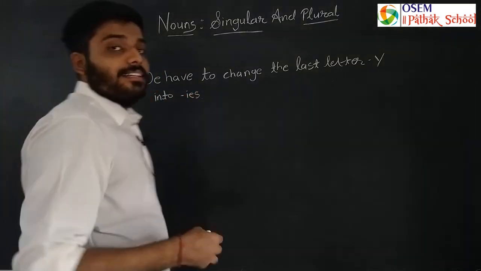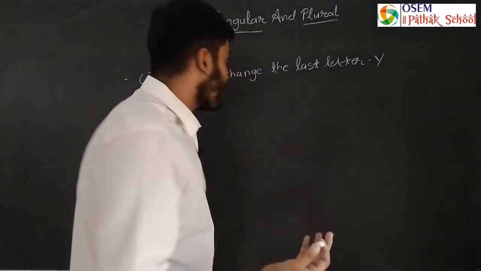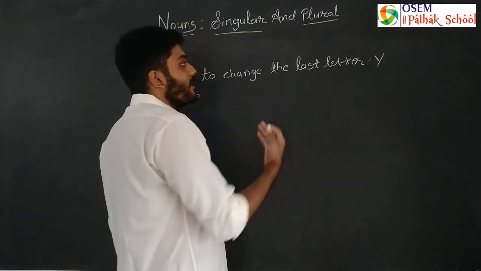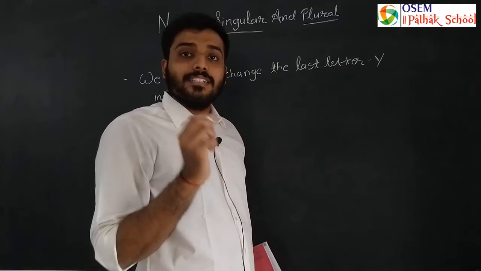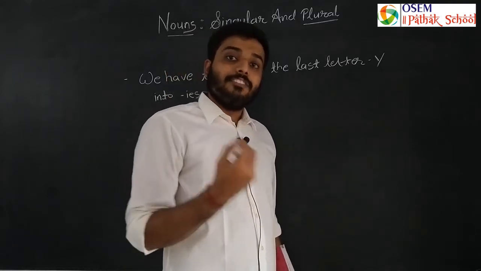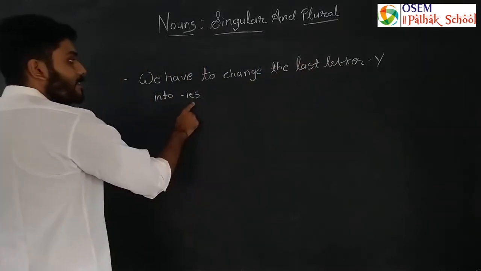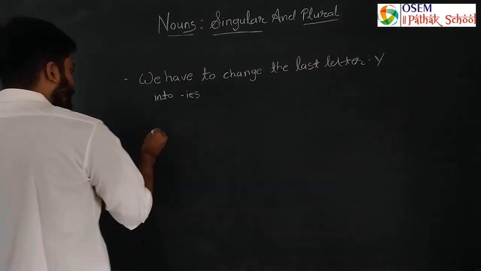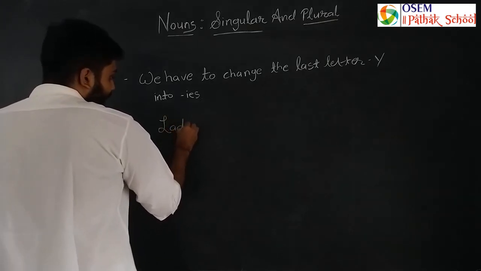So now in this type of noun, what do we have to do? We have to change the last letter Y. In any word, if the last letter is Y, what will we do? We remove Y and add IES here. So if I say lady,